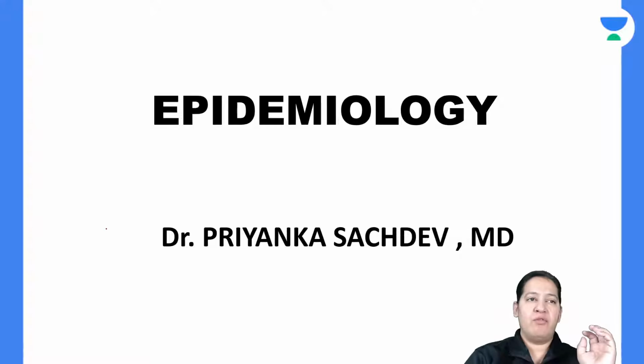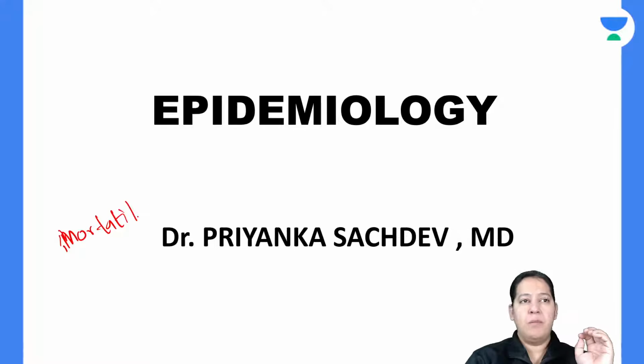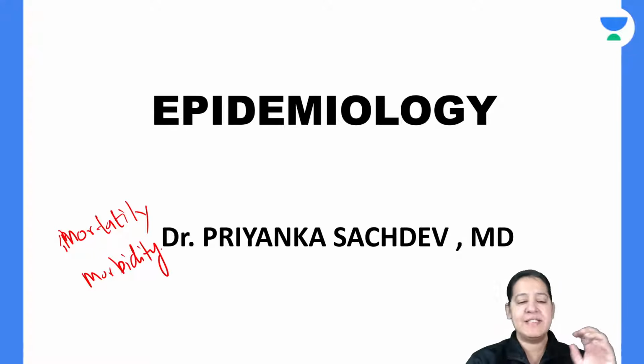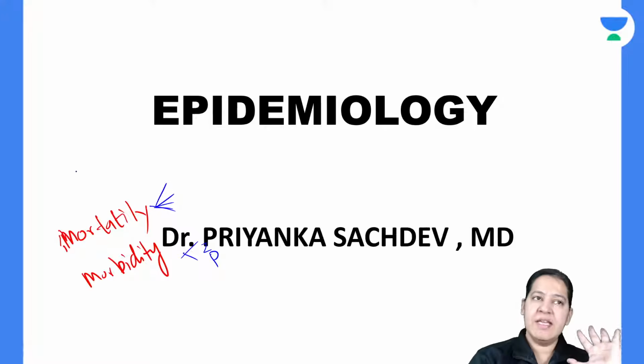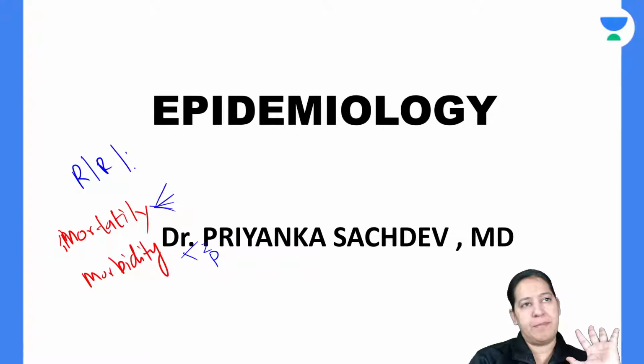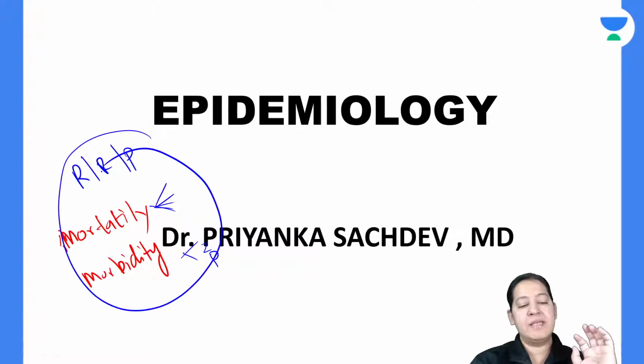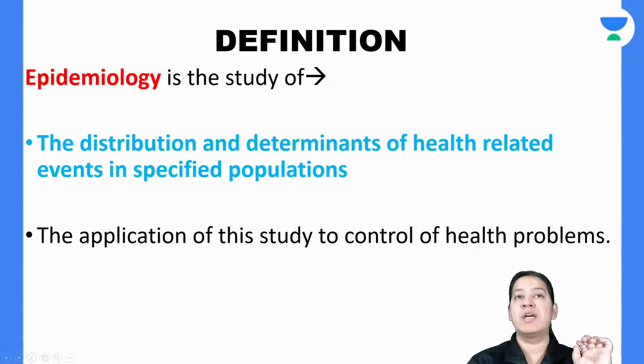In epidemiology, we have already covered the basics of epidemiology. We have seen what are the measures of mortality, and we have already covered what are the measures of morbidity. In the last lectures, those who have missed it can watch the recording. For mortality, there are 6 types of measures, and for morbidity, only 2 measures are present: incidence and prevalence. And we have seen the difference between rate, ratio, and proportion. So after covering the basics, we have started epidemiological studies.